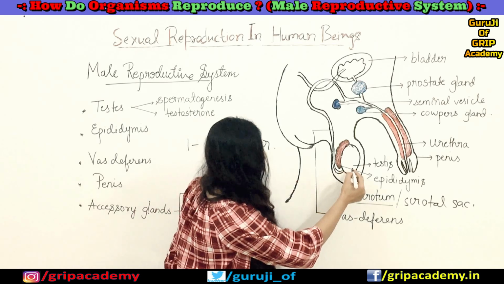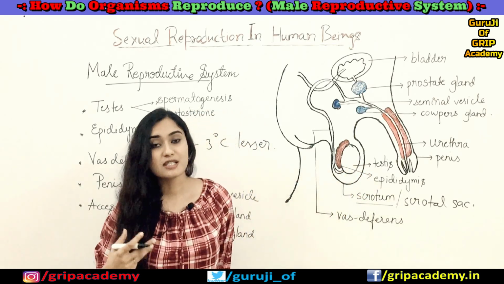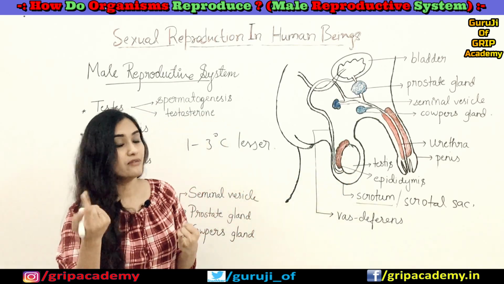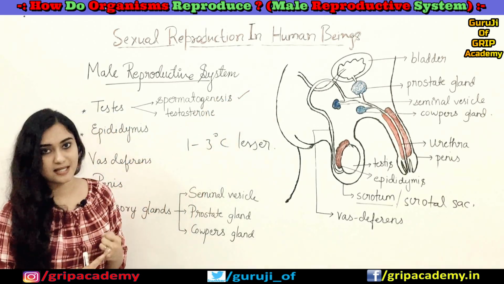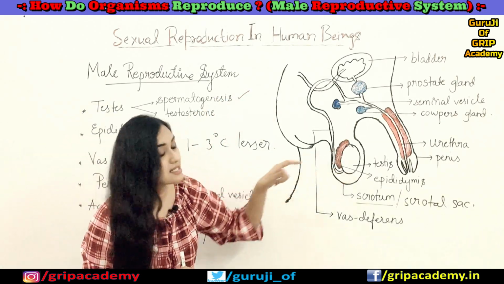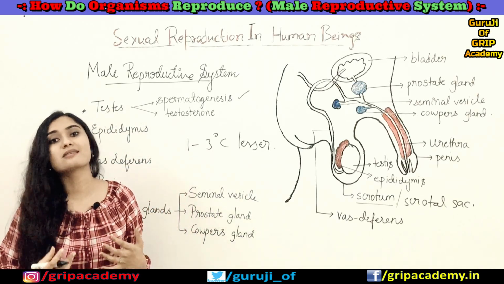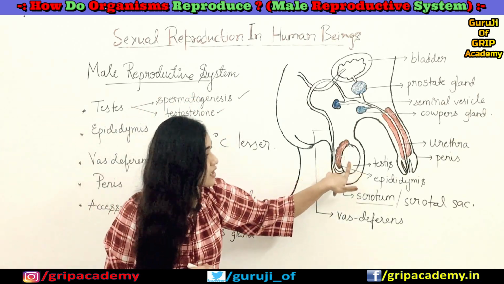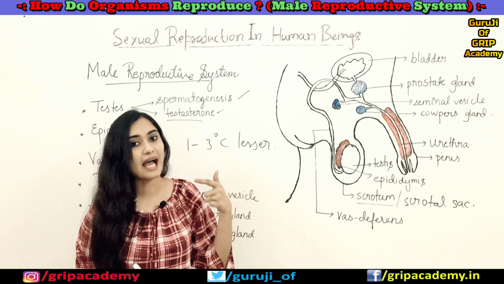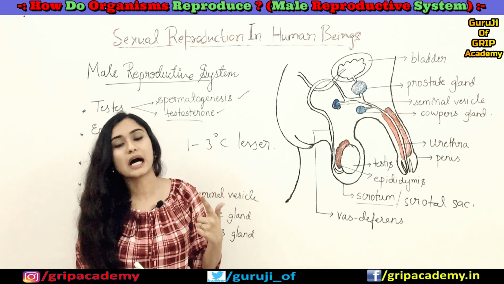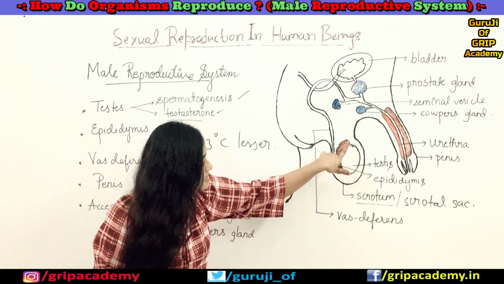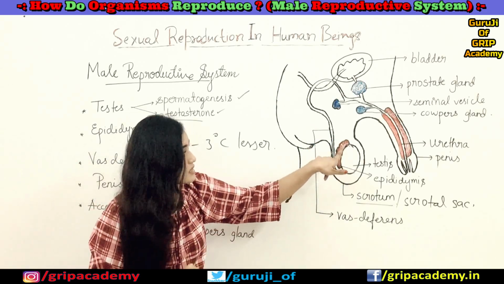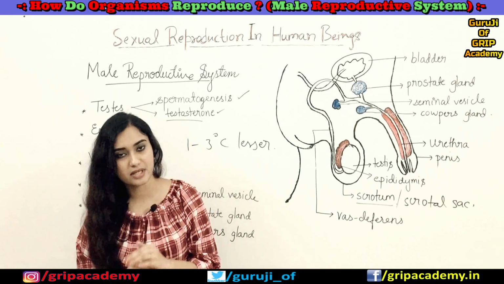I told you that the testes produce sperms. So the first main function of the testes is to produce the sperms, which we also call spermatogenesis. And the second main function of the testes is to produce a sex hormone called testosterone. So the main functions of the testes are to produce sperms and the sex hormone testosterone. And now you can see a coil-like structure just on top of this testis, which we call the epididymis.